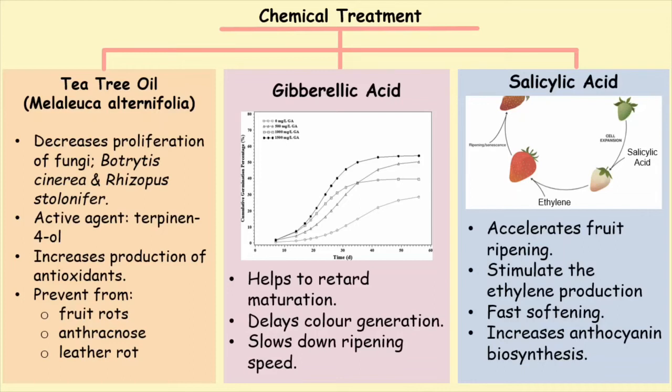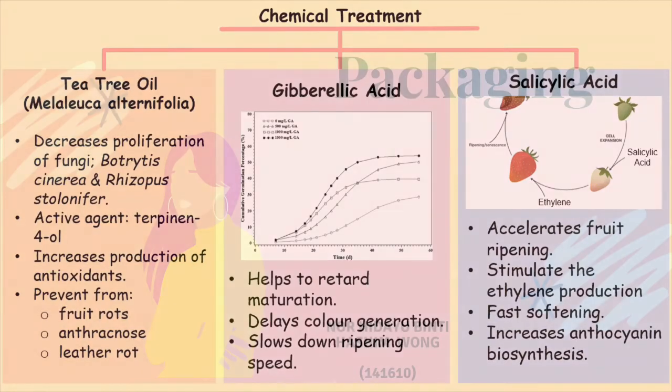Meanwhile, salicylic acid accelerates berry ripening. If we harvest unripe strawberries, we can treat them with salicylic acid because salicylic acid stimulates ethylene production, which can hasten softening and at the same time increase the anthocyanin biosynthesis.